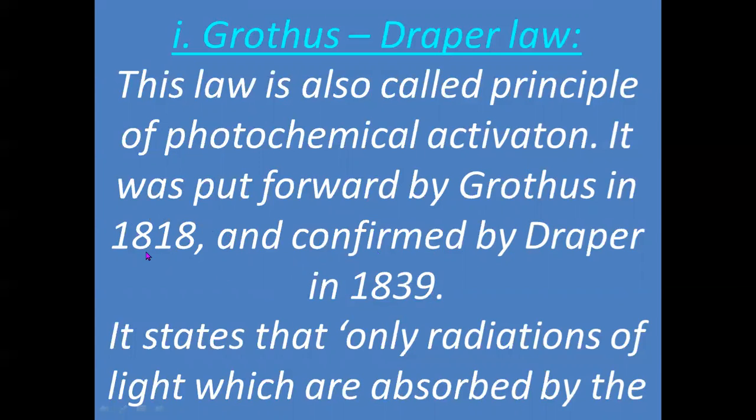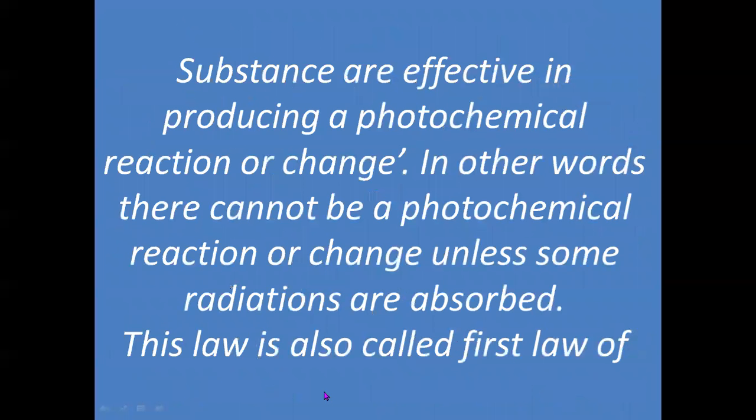Means Grotthus gave the theoretical form in 1818, whereas Draper experimentally proved it in 1839, which states that only radiations of light which are absorbed by the substance are effective in producing a photochemical reaction.